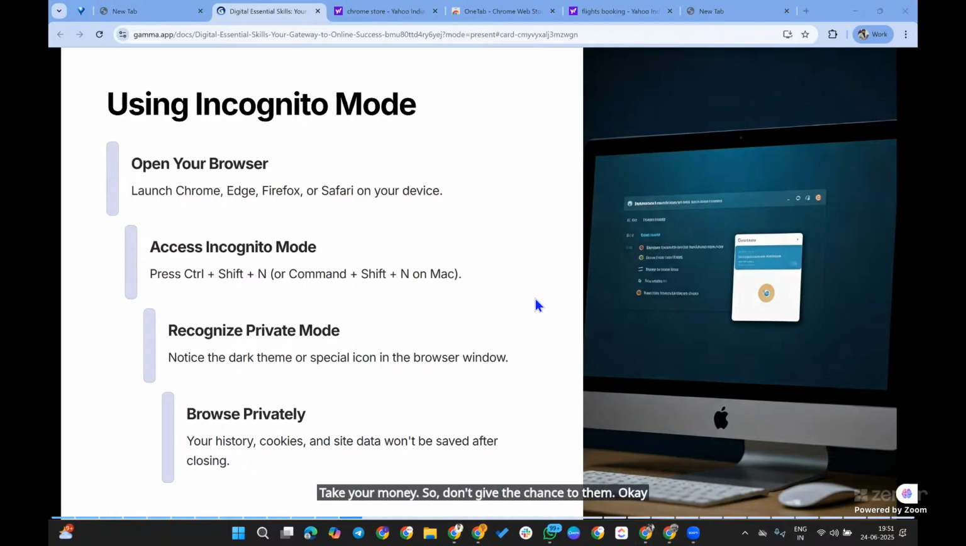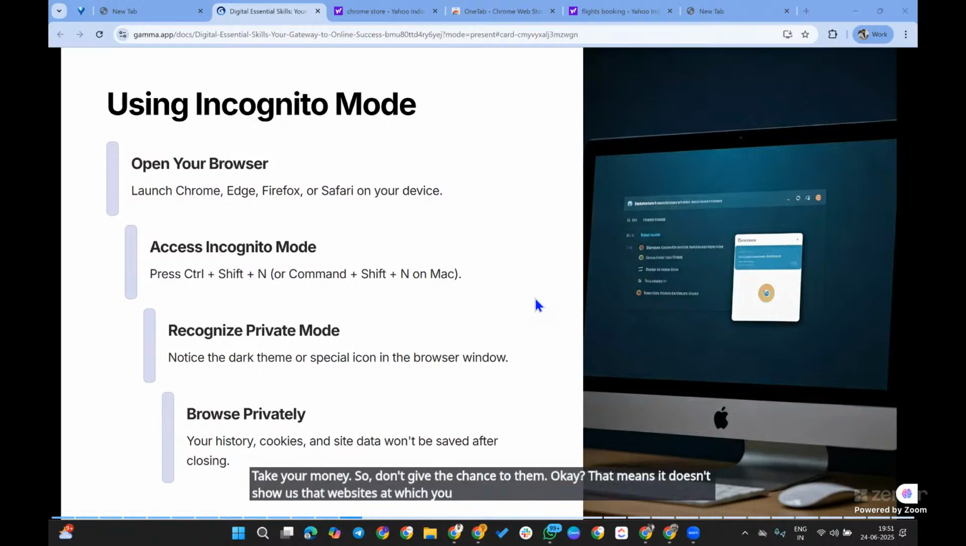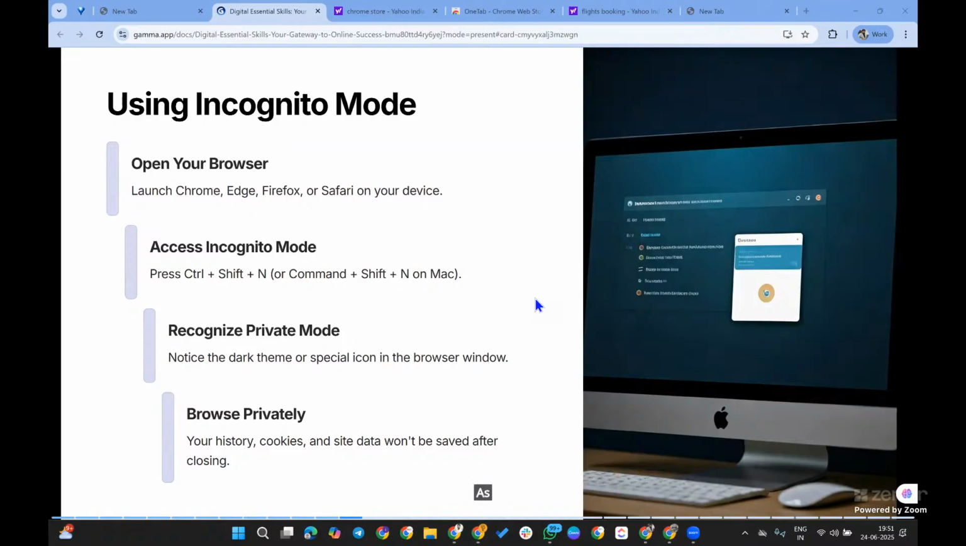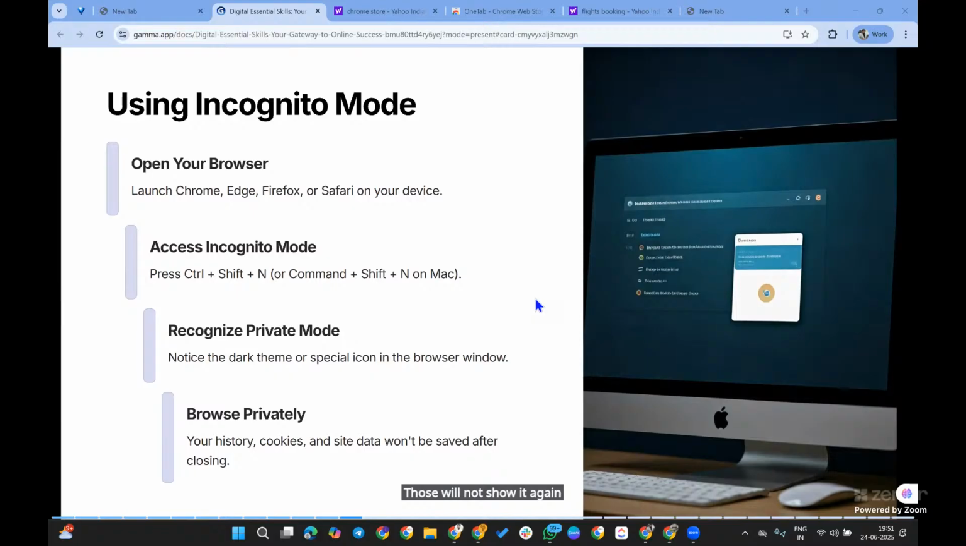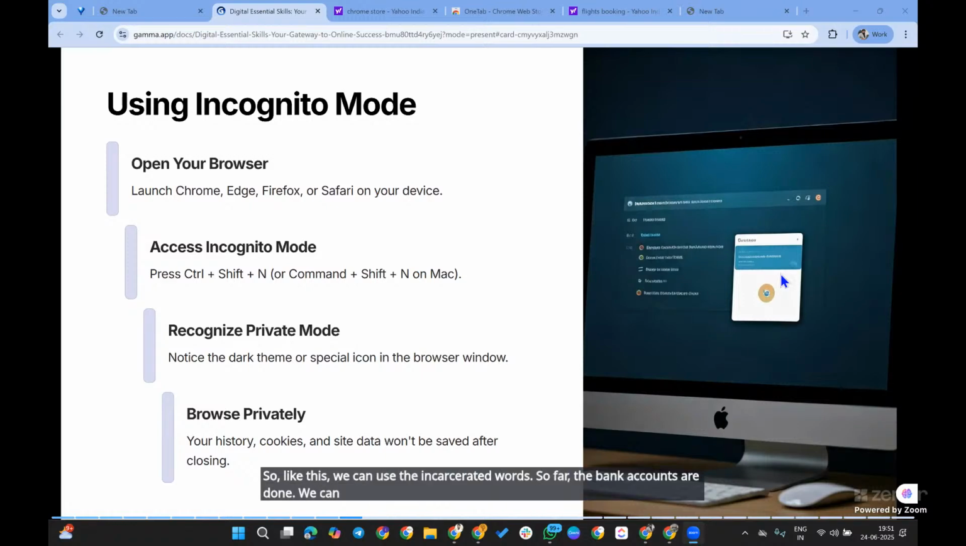It doesn't show the websites you usually visit; instead it shows results as it would for a normal new user. Yes, exactly, Akash. When we use the same websites and the same names, those will not show up frequently. Fresh results will be shown to you. So like this, we can use incognito mode, for example for bank accounts and all.